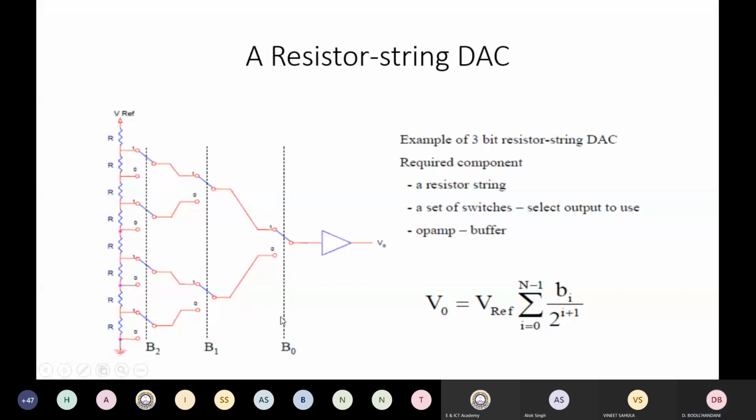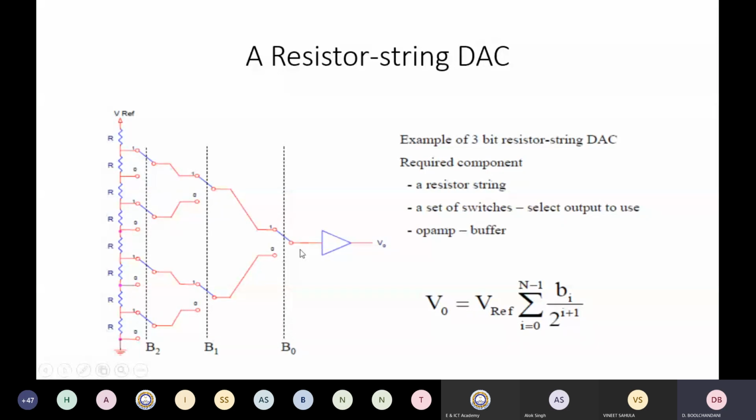If all these are zeros, this is 0, this is 0, and this is 0, then you'll see that the buffer is connected to this 0, and the input to the op-amp is connected to the ground, and your output is going to be 0 volts. Now if you have this as 1, this as 1, and this as 1, you should get a maximum output.